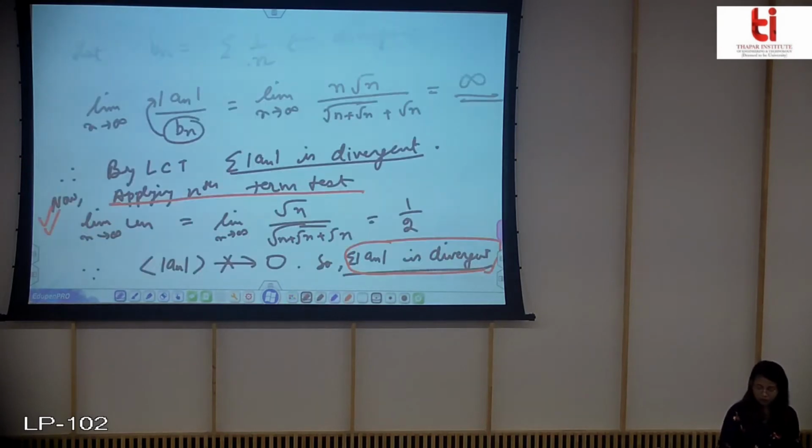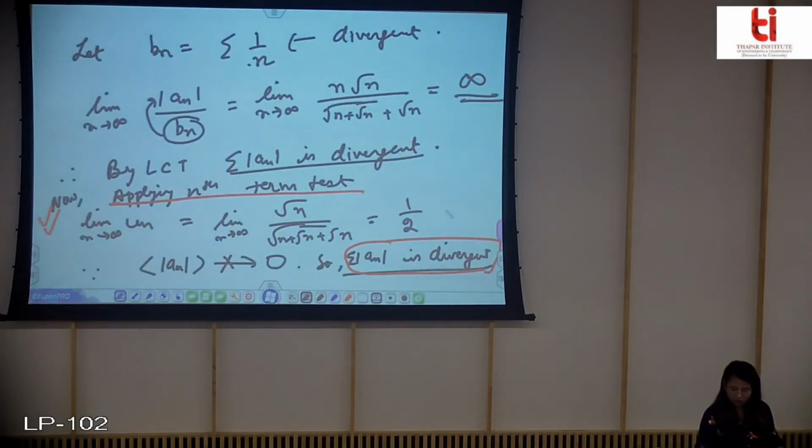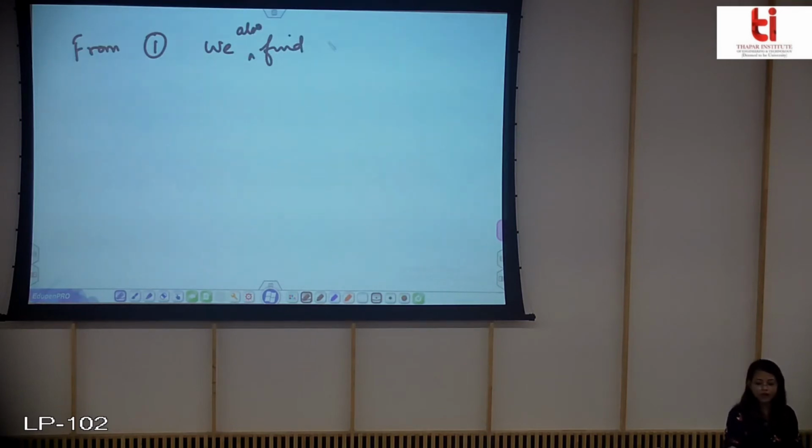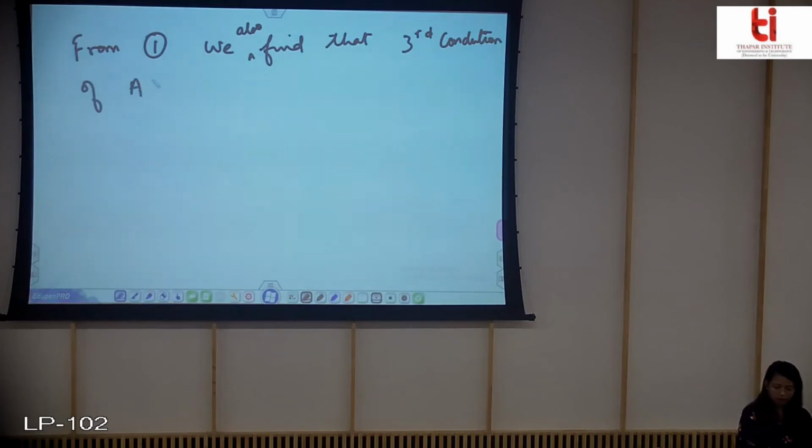So I'll write it down that from 1 we also find that the third condition of the alternating series test fails.